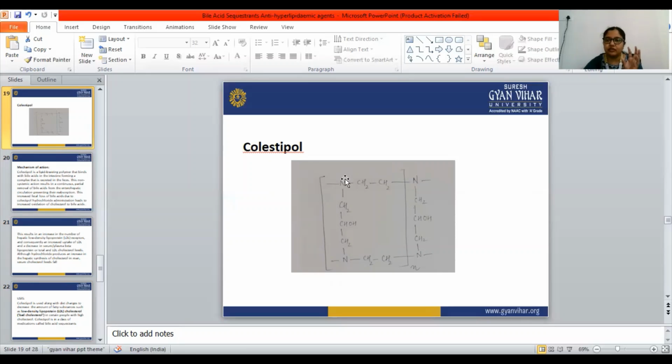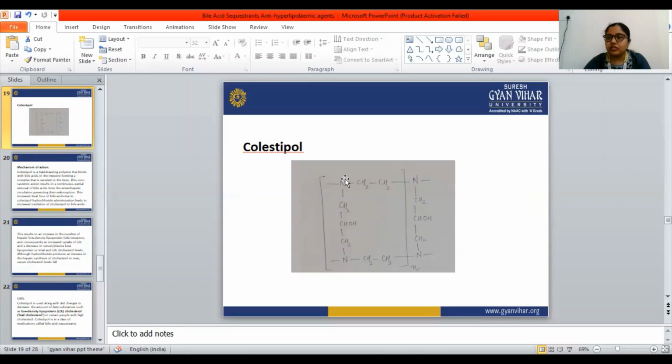They also inhibit the reabsorption of the bile acid, and that causes the contraction of the bile acid pool, which leads to increased bile acid synthesis. When the bile acid synthesis is increased, that competes with the cholesterol synthesis, because cholesterol is converted into the bile acid. So for increased synthesis of the bile acid, the body uses the cholesterol present in our plasma to convert into the bile acid. When the body uses this cholesterol from the plasma, our blood plasma cholesterol level will be reduced. So this is the mechanism of action of this drug.